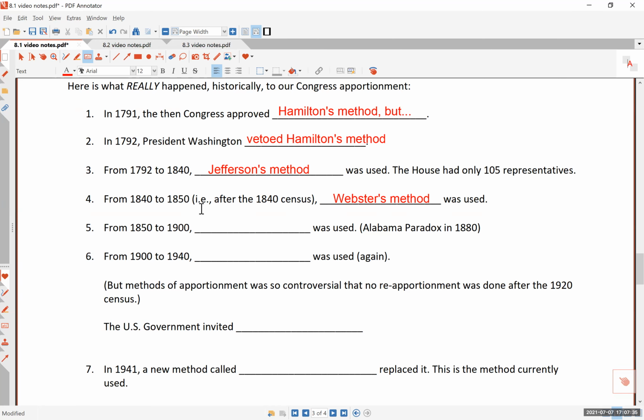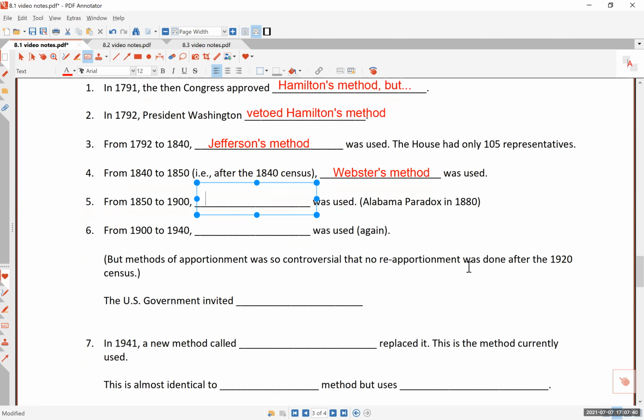But soon after that, they realized, you know what? Hamilton actually had a good idea. He had passed away by this time. He was killed in a duel, as many of you know, by a guy named Aaron Burr. So he was long gone by that time. But he was exonerated many years after his death because following the 1850 census, the country decided to adopt Hamilton's method.